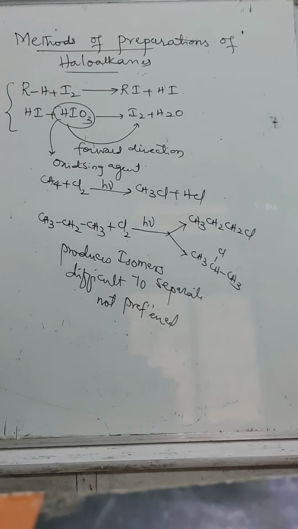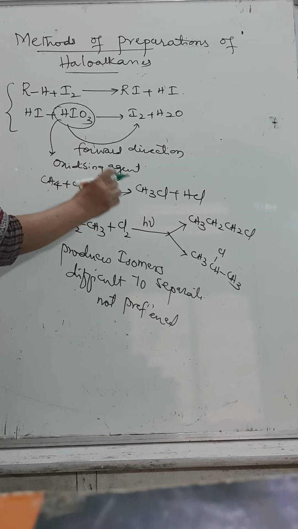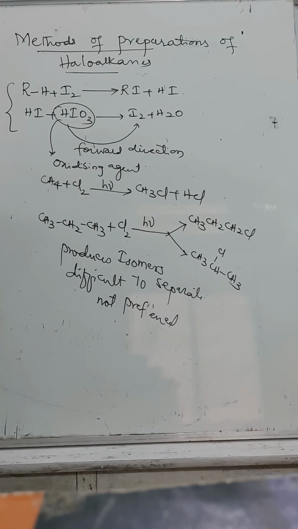We can say why this method is not preferred: up to methane, it doesn't matter. But when we take higher hydrocarbons like propane, butane, pentane and so on, they will produce different isomers. A mixture of isomers is obtained. That's why we should not go for this one.